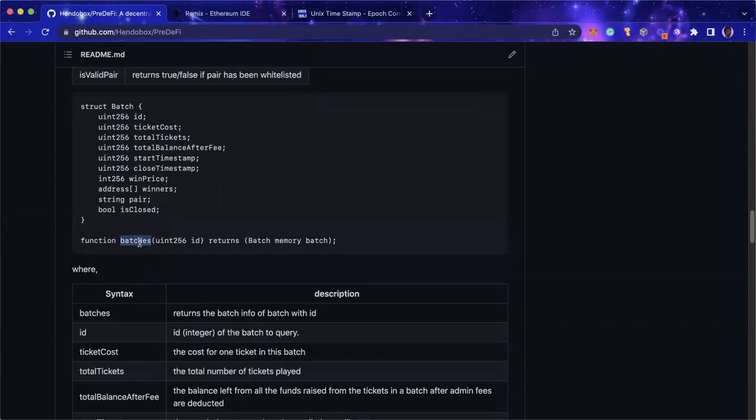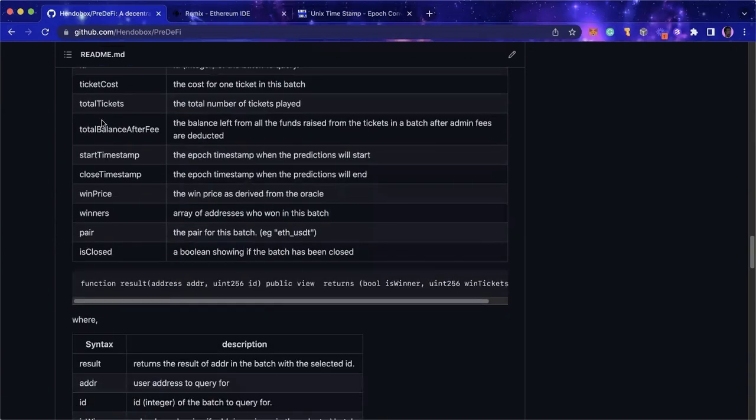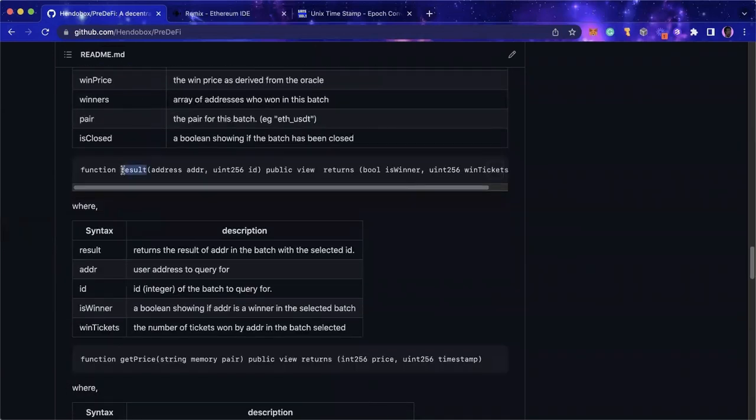Batches takes in an ID, so they are individual rounds. Consider batches as rounds of predictions. It just takes in the ID and it returns this information about the particular round. We'll get back to it in a short while.